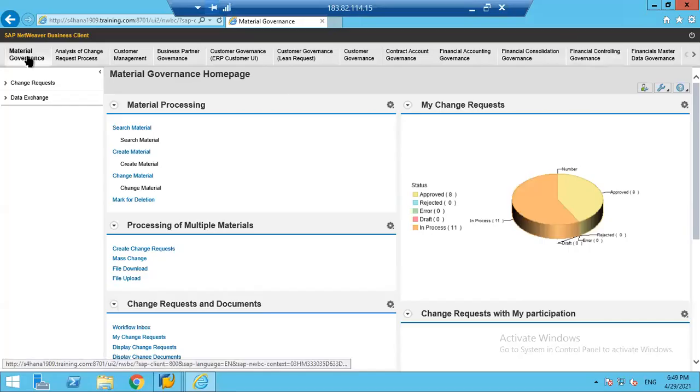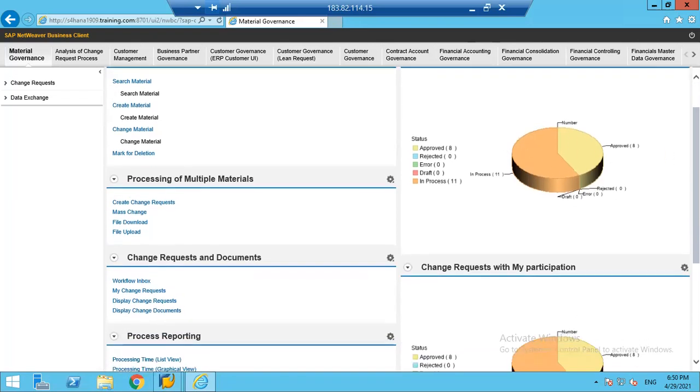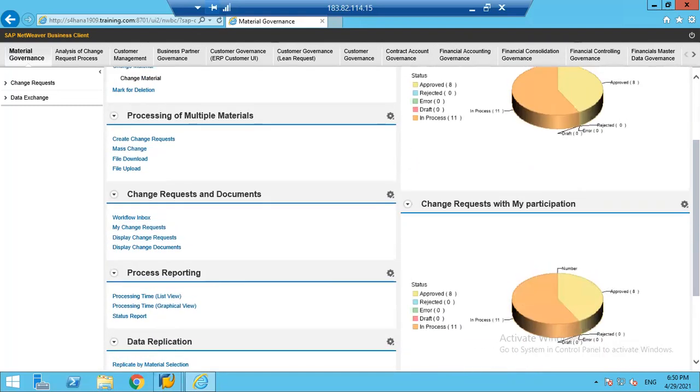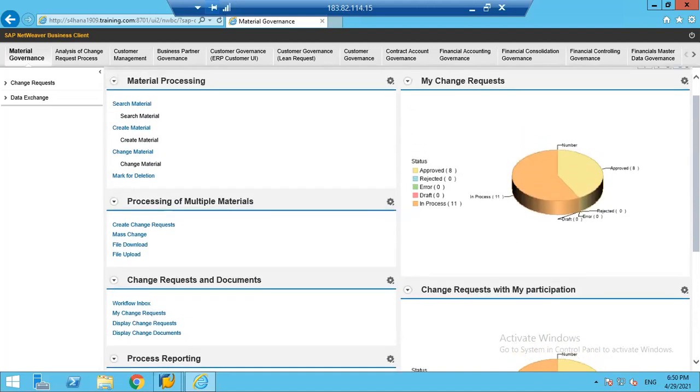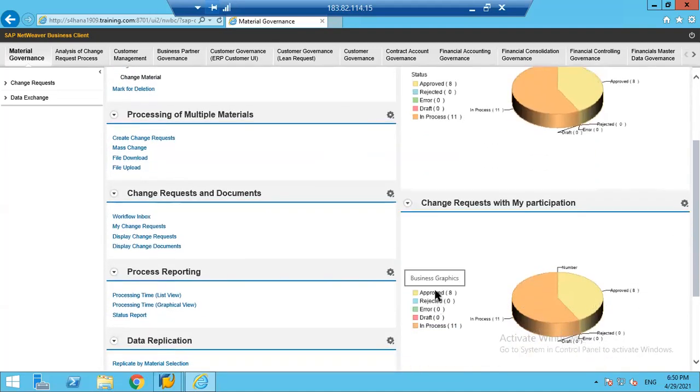Here we have governance of various types of master data. We have material governance, business partner governance, customer governance, as well as financial governance, all these things. These are the pie charts which give some reporting view of our changes in master data in MDG. Here we can see how many master data records are approved, how many are rejected, and how many went into error.